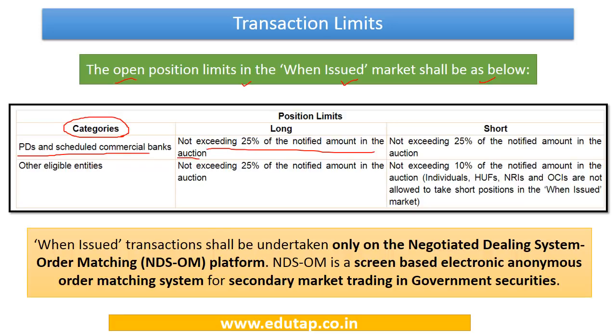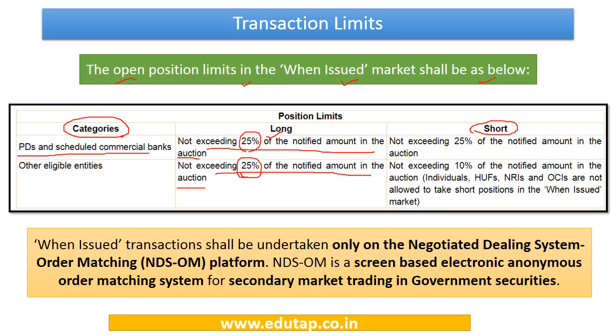Going long means that you are bullish, that the price may rise and you have to buy. And for other eligible entities, this long position again can be up to 25% of the notified amount in the auction. So very clearly it is mentioned that 25% is the limit with regard to both these categories with regard to taking long positions in when issued government securities. However, the situation is a bit different in the case of taking a short position.